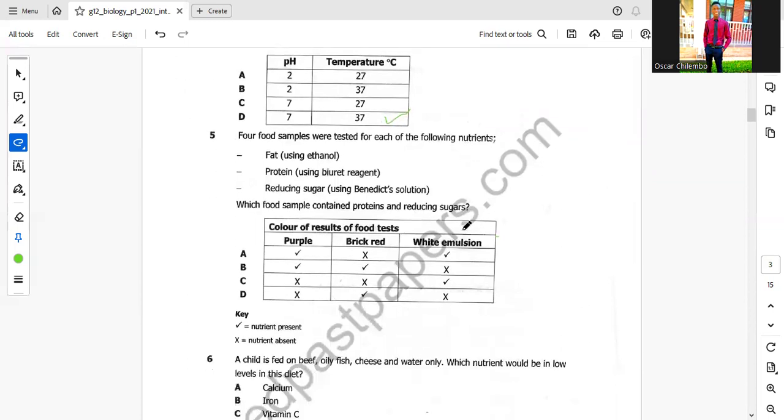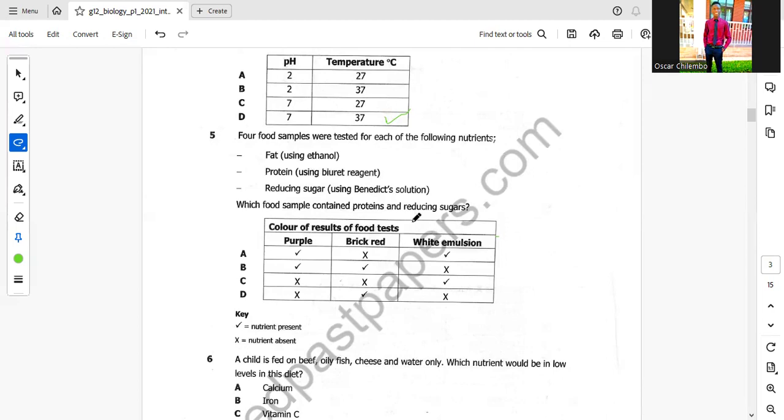Question 5. 4 food samples were tested for each of the following nutrients. 1, it's fat using ethanol. Then there was protein using butyrate agent. Then there was reducing sugar using Benedict solution. Which food sample contained protein and reducing sugar? So now we are going to find out different tests and how to verify them.